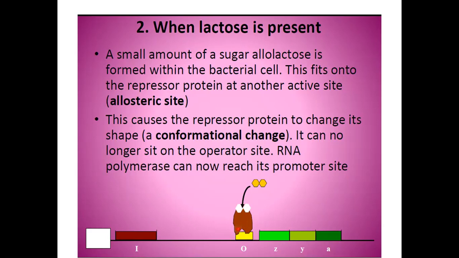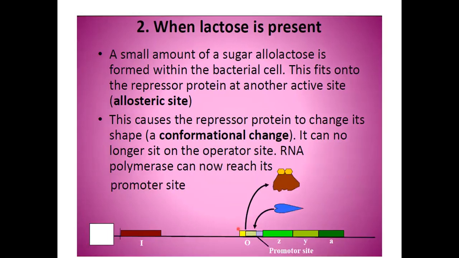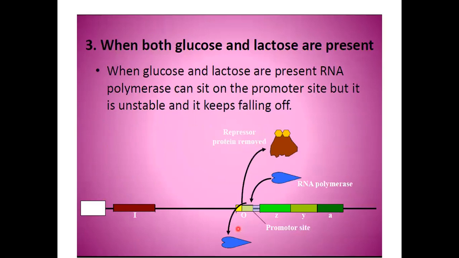Yes, ma'am. So now we will see the third situation, if both glucose and lactose are present. If both glucose and lactose are present, RNA polymerase can bind to promoter, but it is unstable. And it is so unstable that it cannot go for messenger RNA synthesis.